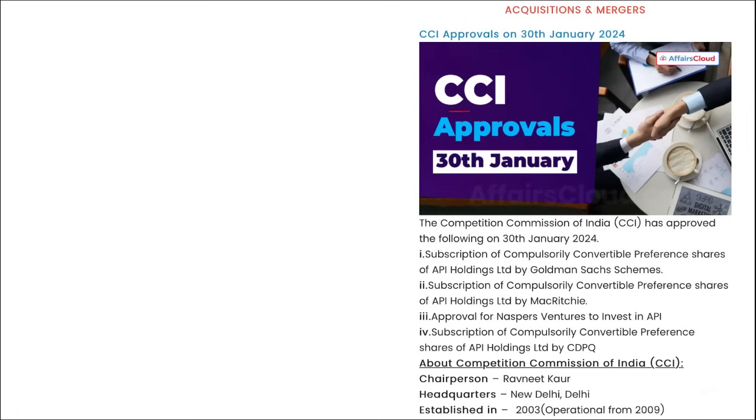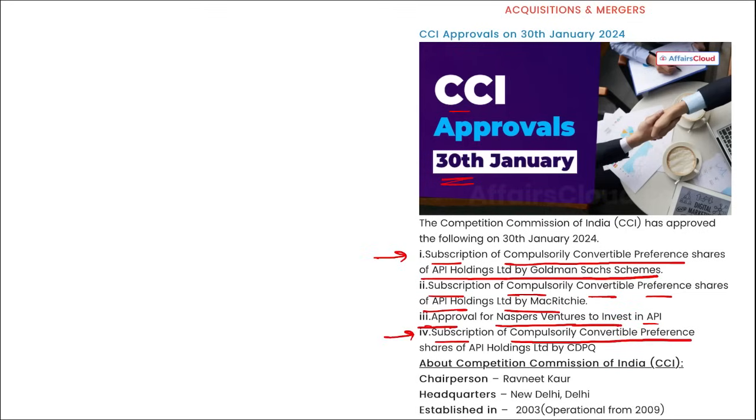Next we are talking about CCI approvals for 30th of January. First is subscription of compulsorily convertible preference shares of API Holdings Limited by Goldman Sachs schemes. Then subscription of compulsorily convertible preference shares of API Holding by McCarthy. Then third, approval for the Naspers Ventures to invest in API. Fourth, subscription of compulsorily convertible preference shares of API Holdings Limited by CDPQ. Right, these are some of the approvals approved by CCI.